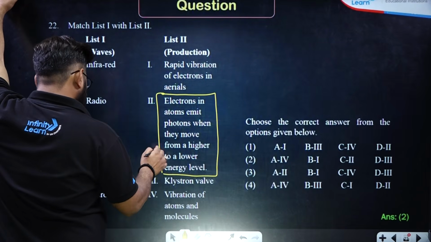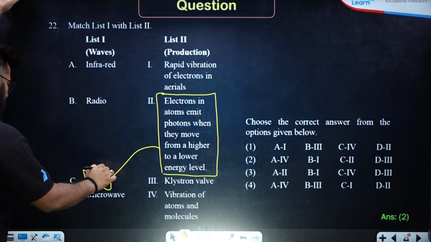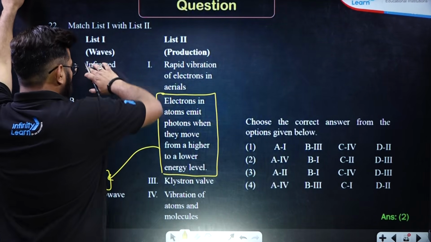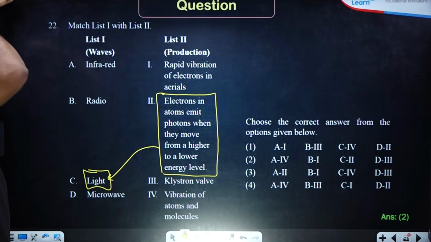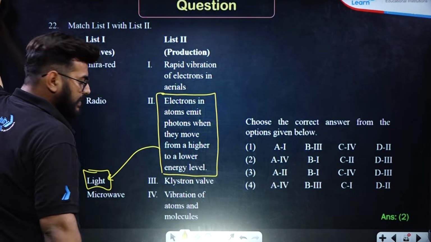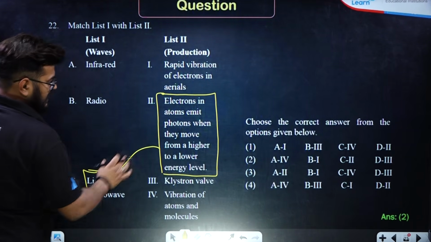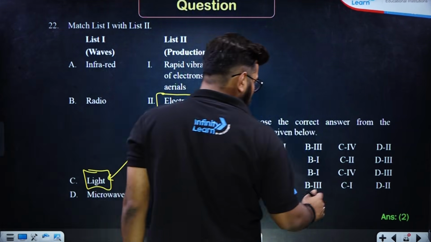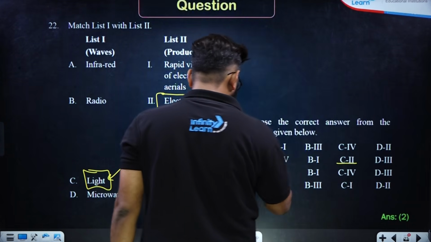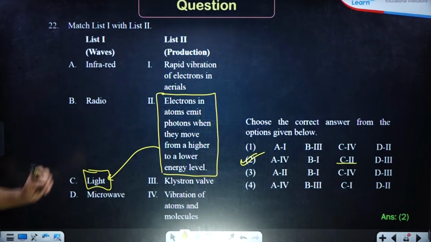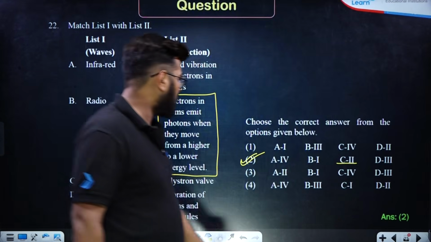This more or less signifies light, visible light. No doubt it also stands for infrared also. Infrared rays are also emitted in the Pfund and the later part of the spectral series, but it more or less signifies light. And C representing 2 is only available in option number 2. So I think based on one only you will be able to answer it, which is the right answer.